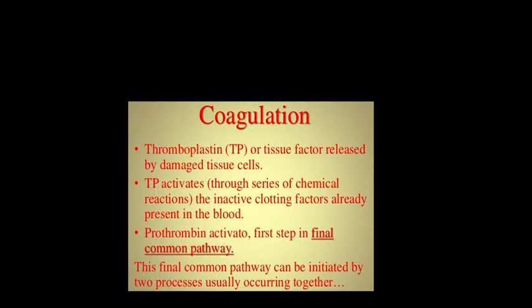Thromboplastin, or tissue factor, is released by damaged tissue cells. So this is the extrinsic mechanism, thromboplastin. Whenever you initiate thromboplastin, it is the extrinsic mechanism, because this is not present inside the blood; it is present in the plasma or the damaged tissue cells. Through a series of chemical reactions, this thromboplastin activates the inactive clotting factors already present in the blood. Those inactive factors should now become active factors.